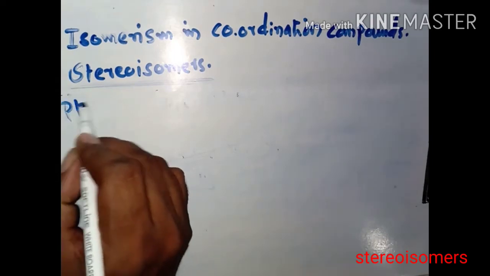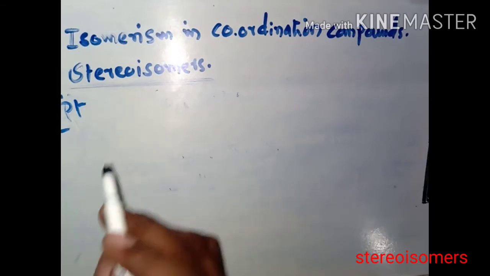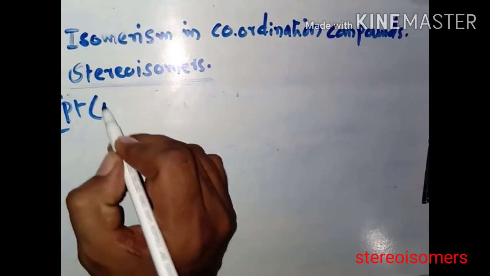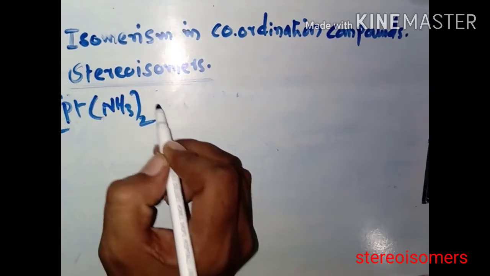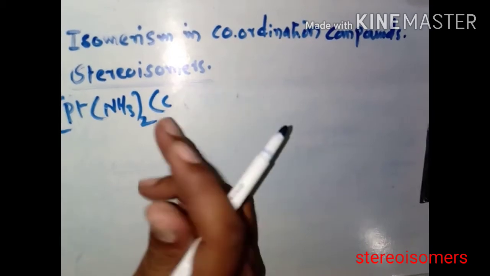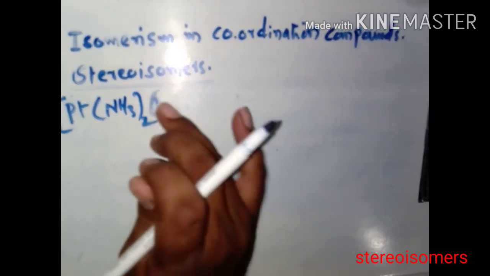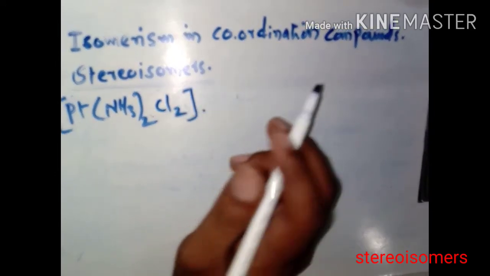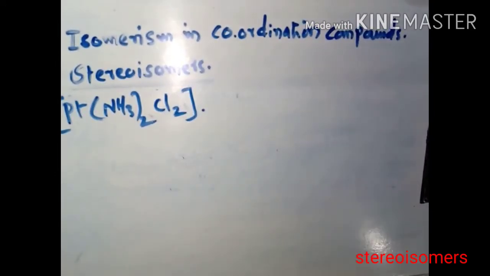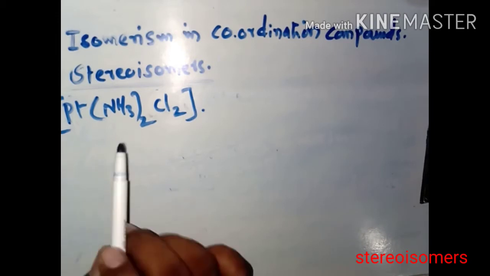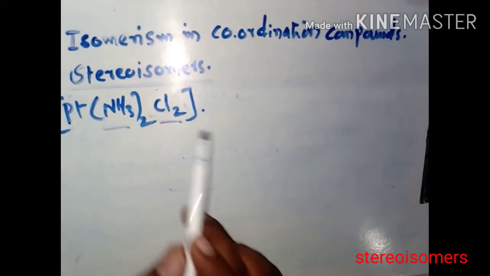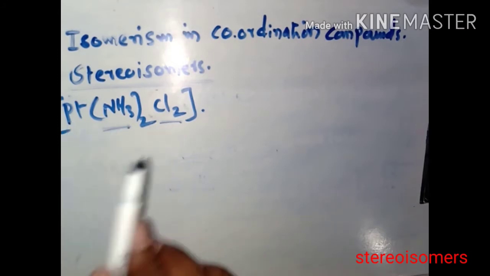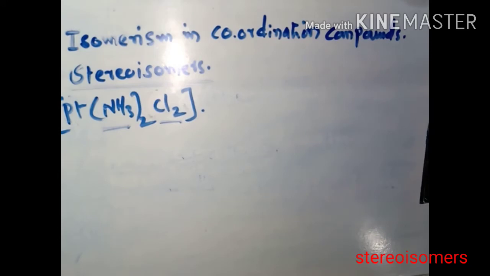That is the complex we have. It is a heteroleptic complex because there are two types of ligand, NH3 and Cl. These are the ligands attached to the central metal ion. That's why it is known as a heteroleptic complex.